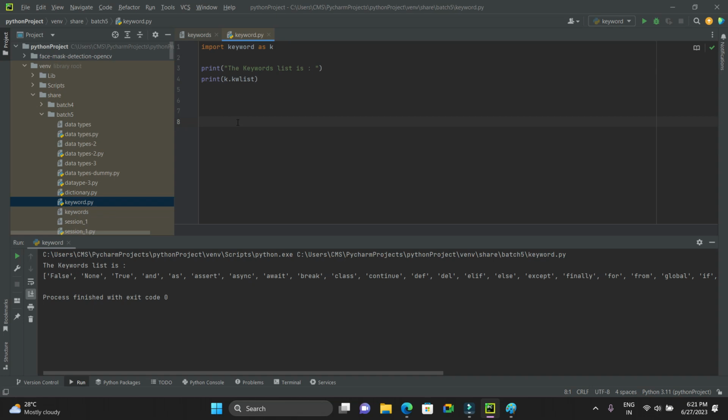This facility will assist you to immediately identify the Python keywords during coding, so that you do not misuse them. So here there is a color difference, right? If you notice, this is orange, this is white, and this is also orange, and this print is purple. And this is in green color. Whatever statements you give in between double quotes will turn green, as you may have noticed before also.